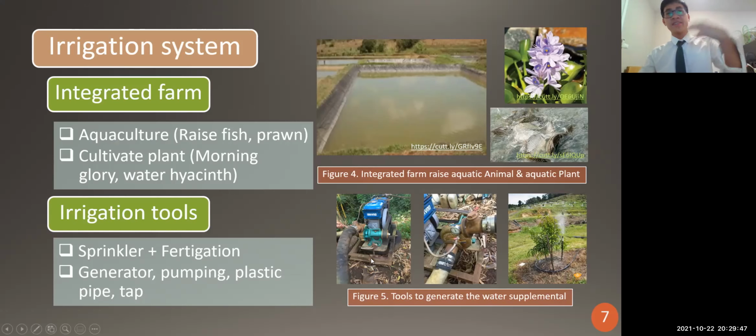The water is pumped by generators, and then we have the pipe and the tap that can control the pressure of the water that is transported to the different durian trees.